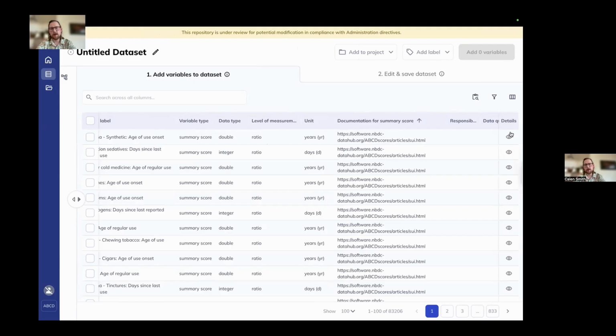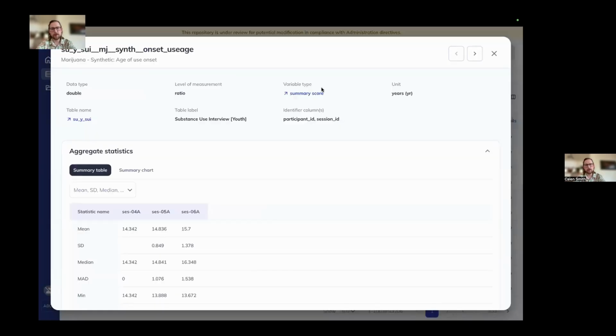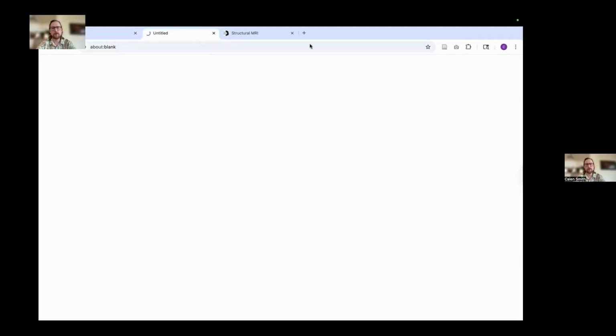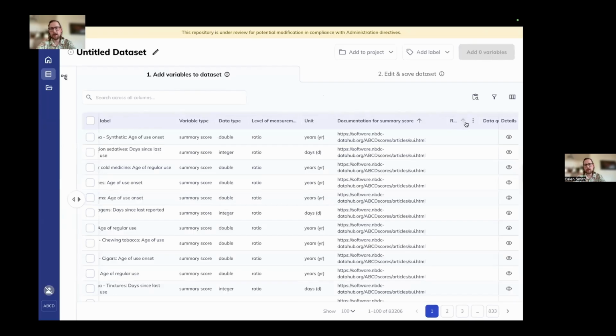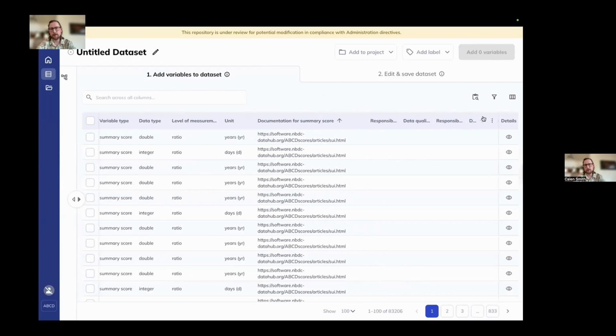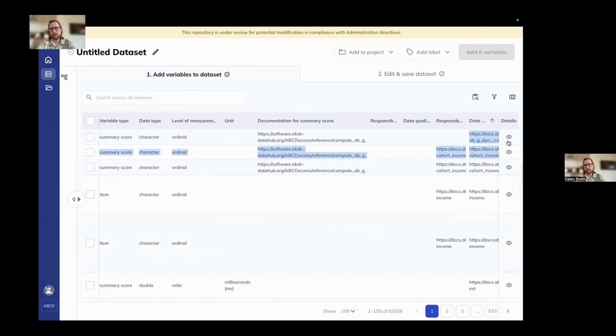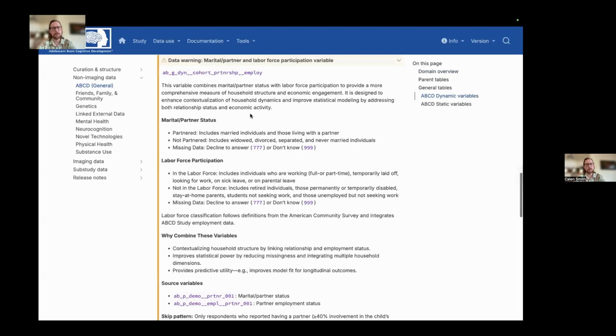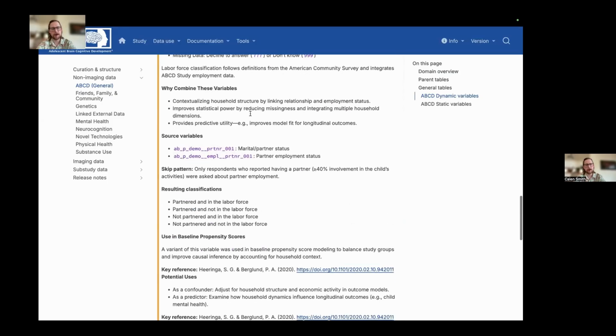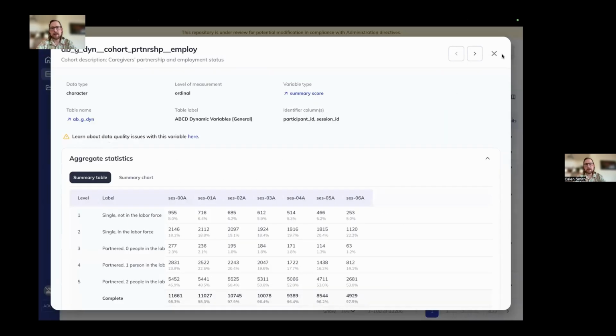You can copy paste this URL, or if you click into the details view, the variable type summary score is going to be hyperlinked, and that will take you to the information about that summary score on ABCD scores. Similarly, let's go ahead and look at a data warning really quick. Again, we can grab the hyperlink from here, or we can click in here, and then there will be a hyperlink out to that specific warning on the documentation website for you to learn more about what that warning is. That is our features that are available publicly without a data use certification.